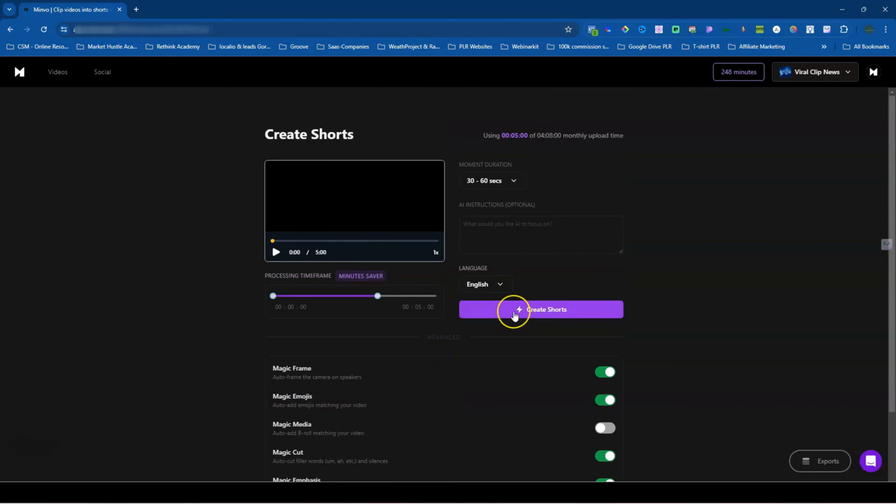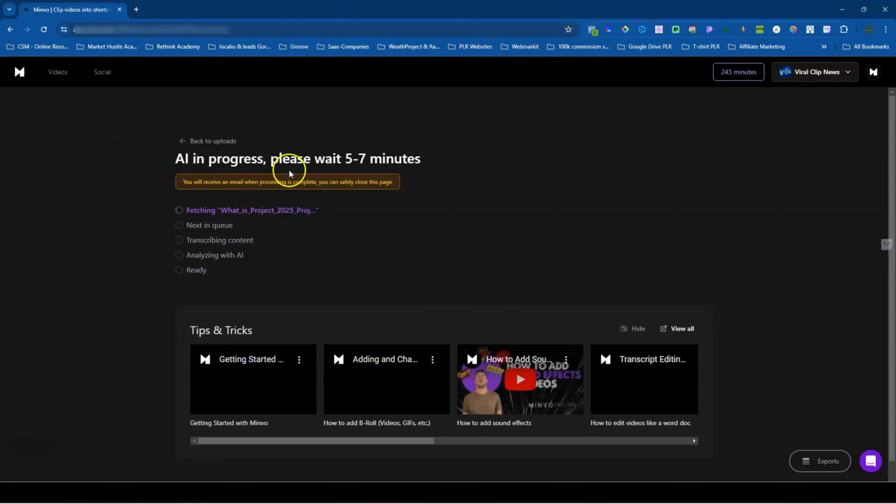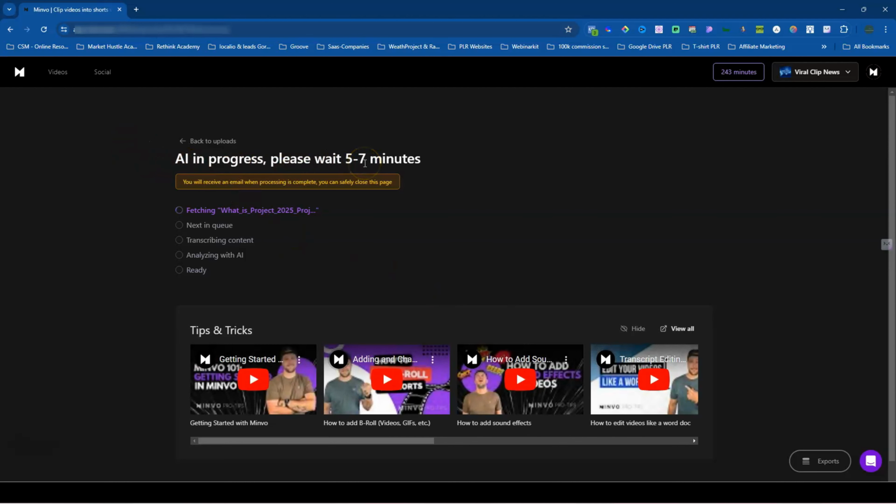So let's begin with the shorts, and let's start here. I will tell you, within the progress, Minvo does say usually it takes 5 to 7 minutes. However, it can take a little longer depending on the time and the day when you're doing this. What I'll do actually is I'm going to wait till this is completed, and then I will come back.